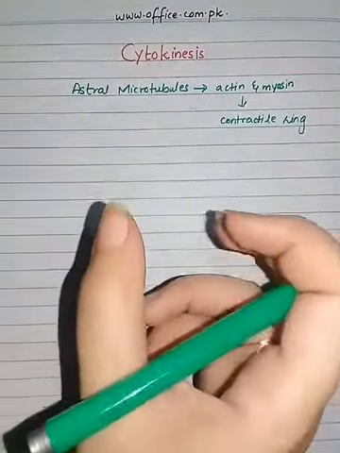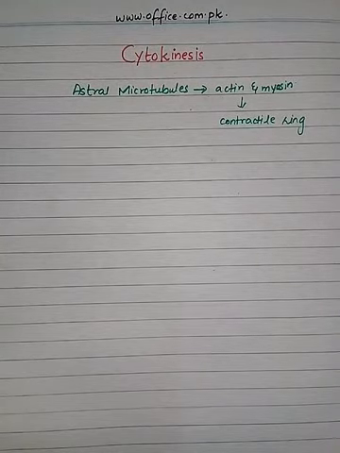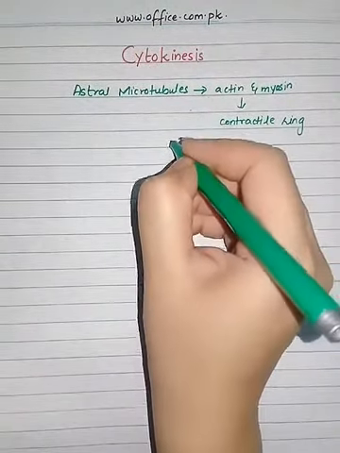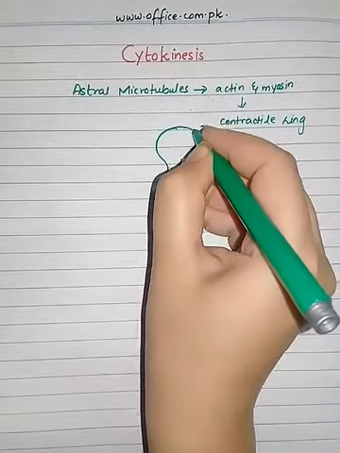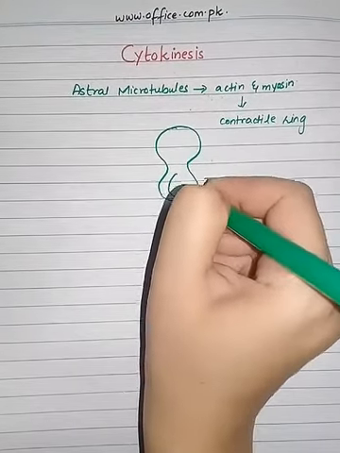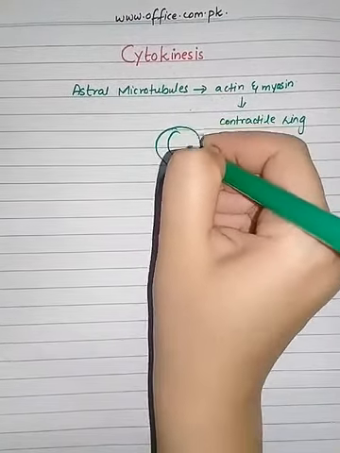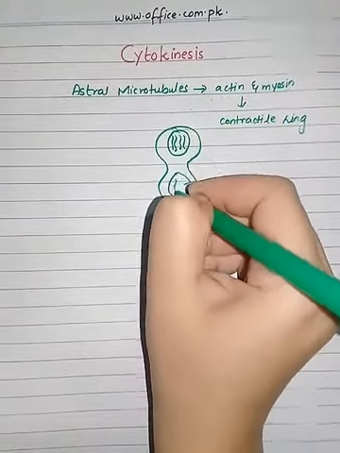Furrow means a constriction, the cleavage furrow. Cleavage means it will divide, and furrow means a depth, like this. These are the newly formed nuclei with chromosomes.